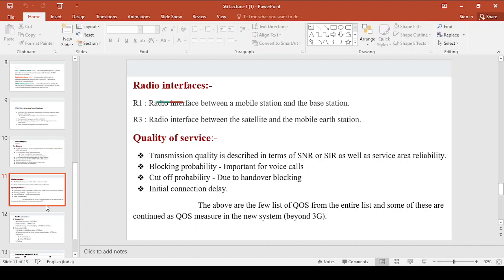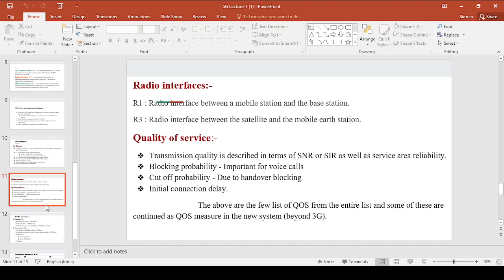Now the first quality of service is transmission quality, that is described by the signal to noise ratio or signal to interference ratio, and the area reliability, which is nothing but the percentage of time over service area, that is also described by the SNR or SIR. And the next quality of service is blocking probability, and this is very important for voice calls. And the next is cutoff probability, and this cutoff probability is due to handover blocking.